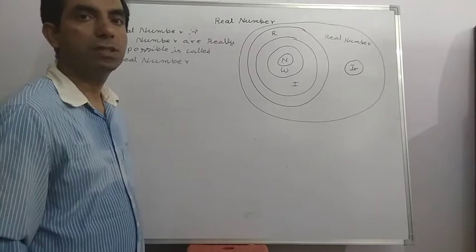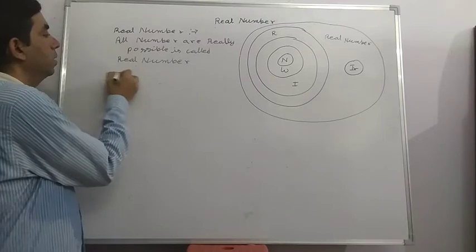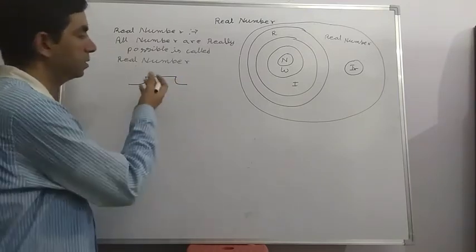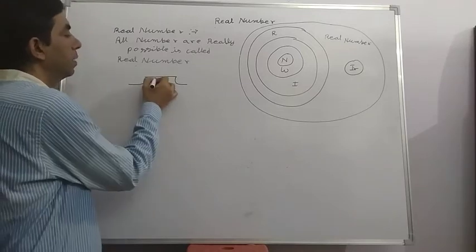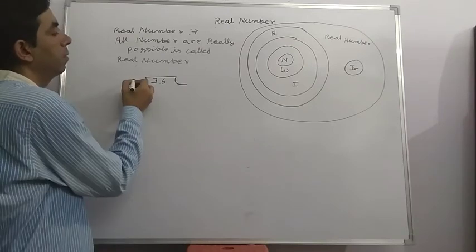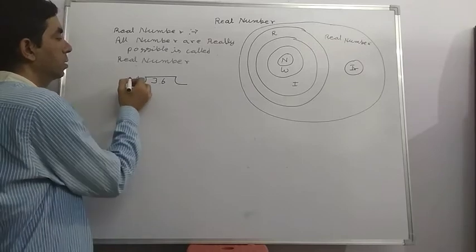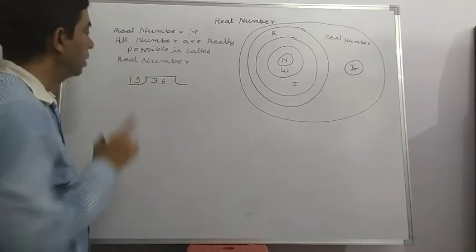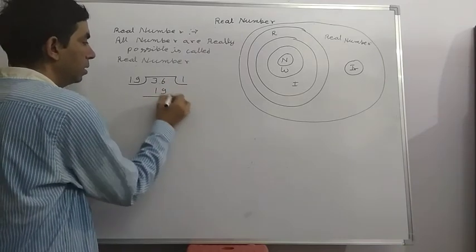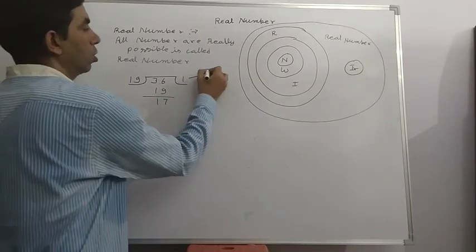Today we learn the basic theorem of real numbers, Euclidean division lemma, which is important for today's topic. Here we divide just like this method: 36 divided by 90. Here 1 is called the quotient.